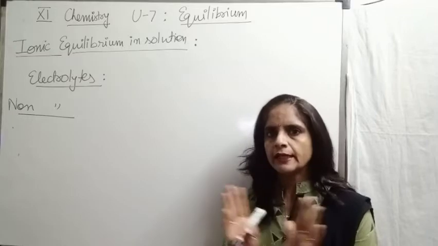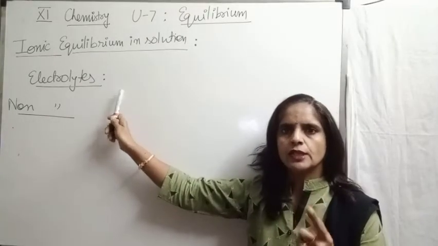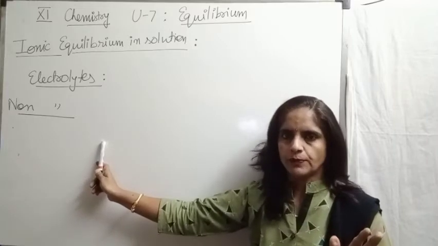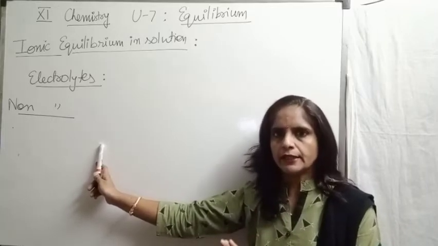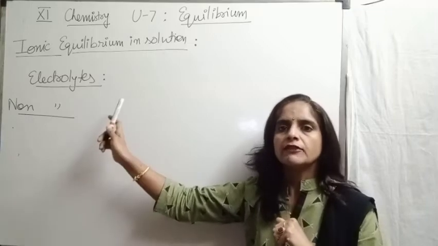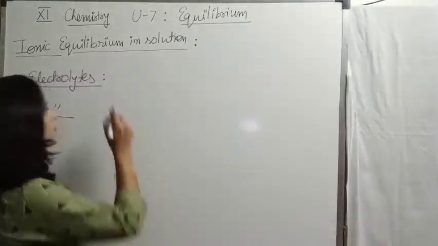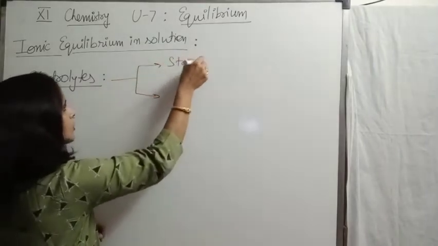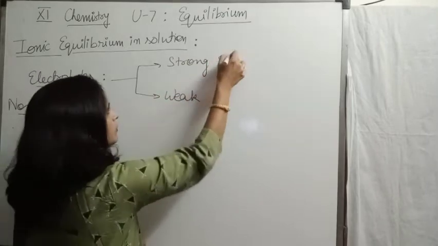So children, clear difference between these two? Show conduction in aqueous solution. They do not show conduction in their aqueous solution. Why? Reason for this that we will be discussing later. But first only the definition of these two. Then further, electrolytes are classified into two categories. Further, two types: strong and weak electrolyte.